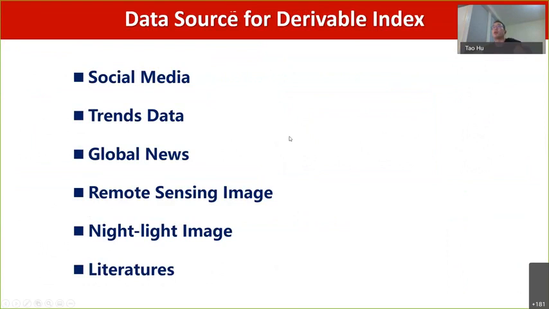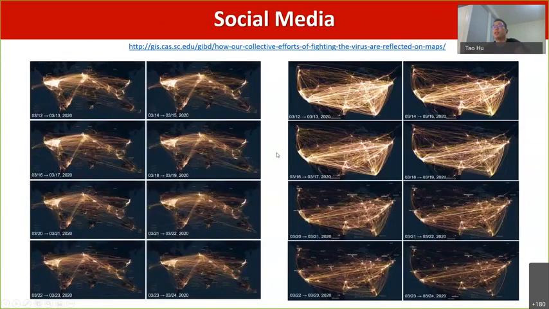So next, I will talk about the data sources for derivable index. As I mentioned, the derivable indexes, most of them are from unstructured data sets, like social media trends data, global news, remote sensing images, and also literatures. So I give an example.